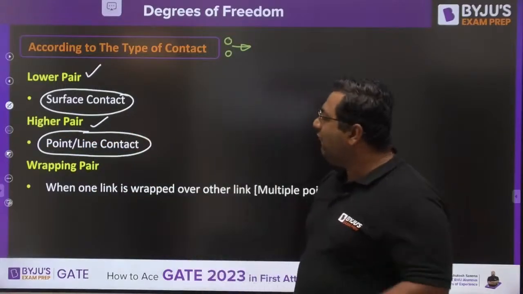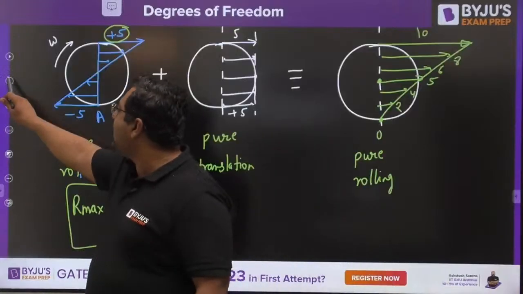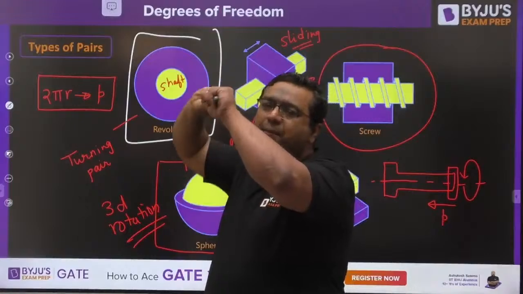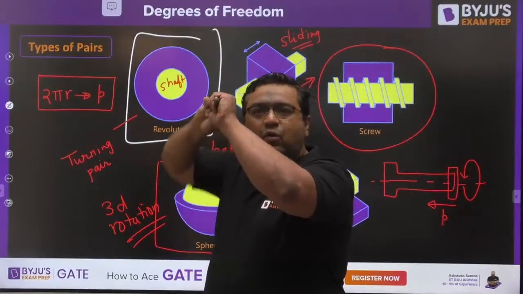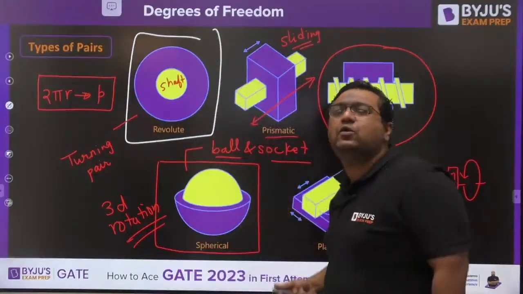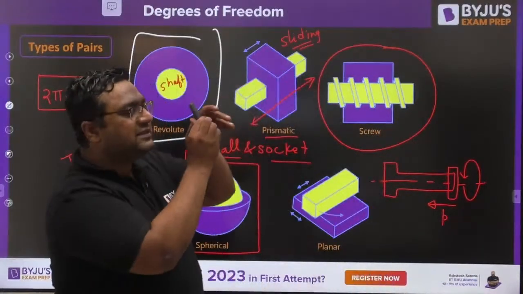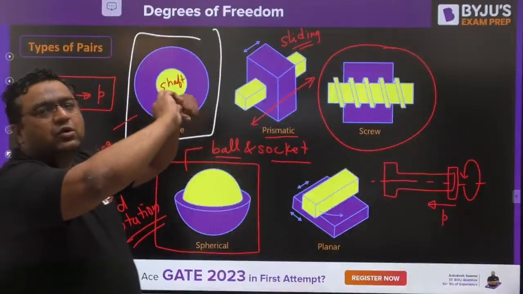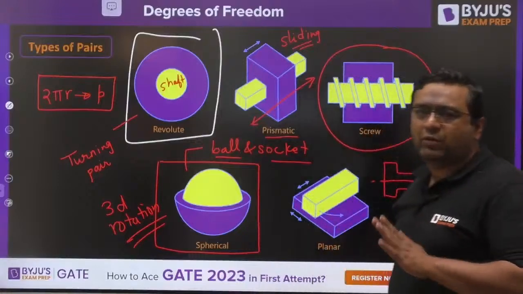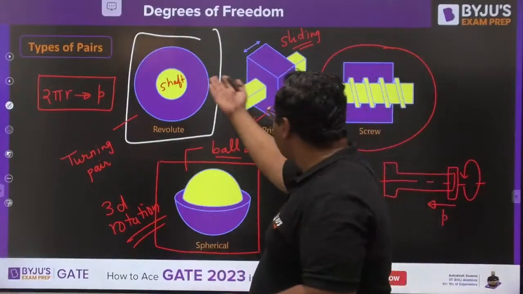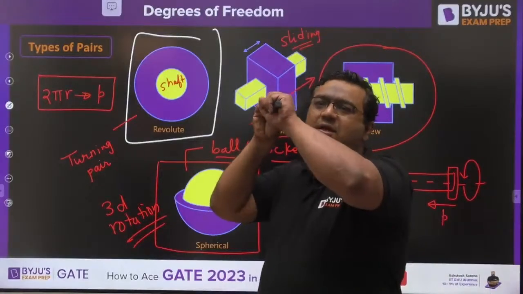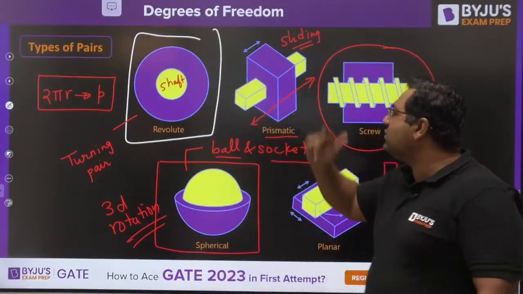If you want to see the example of lower and higher pair, I would be showing you these figures. If you see here, shaft is inside the bearing. So my dear, can you tell me the contact between shaft and bearing? Is it surface contact or point contact or line contact? If shaft is inside the bearing like this, is it surface contact or is it point or line contact? What do you say, guys? I feel it is very simple to understand what type of contact it is. It is surface contact. Now, my dear, when somebody is sliding, let us say this is sliding like this. So here what type of contact is there? Obviously surface contact is there.